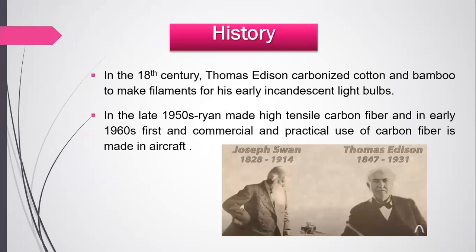So what is the history of carbon fiber? In the 18th century, Thomas Edison and Joseph Swan used cotton and bamboo to make filaments for the early incandescent light bulb. This carbonized bamboo filament lasted up to 1200 hours, and they were the norm for 10 years until tungsten filament replaced them. So not much thought was put into carbon fiber as a structural material until the late 1950s.